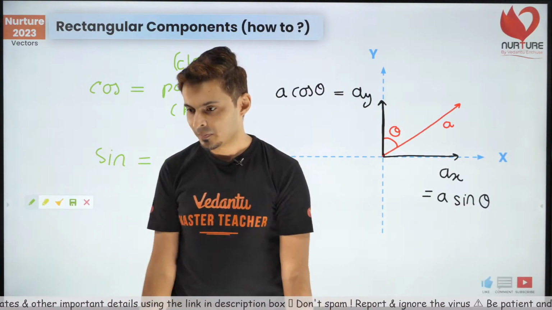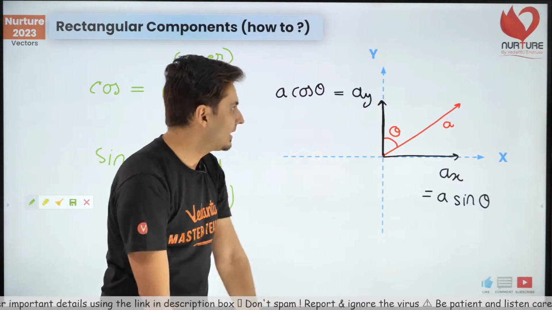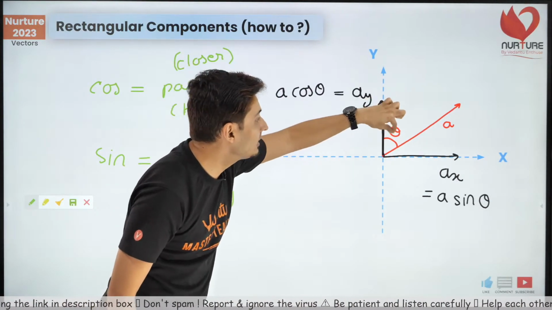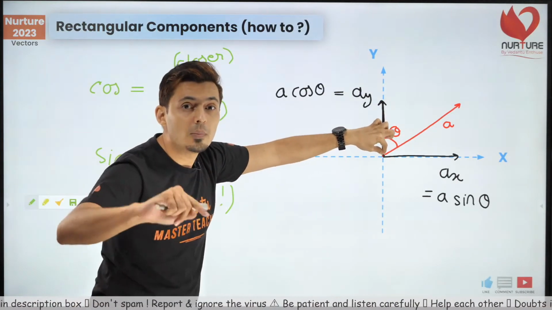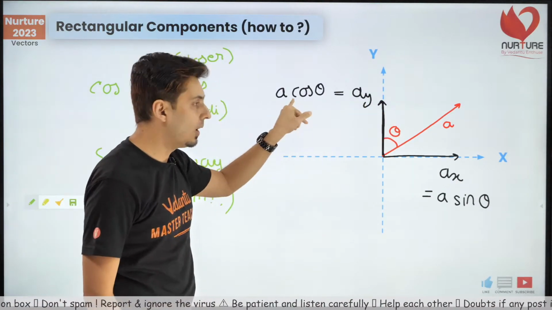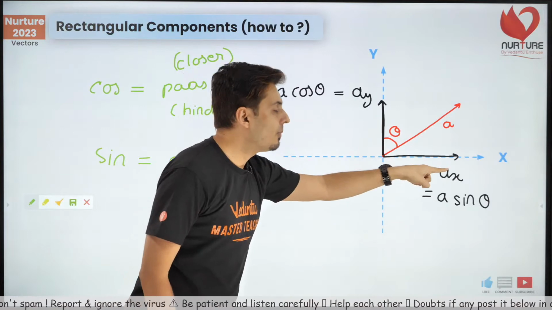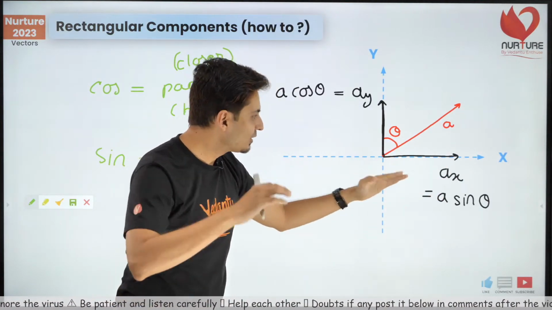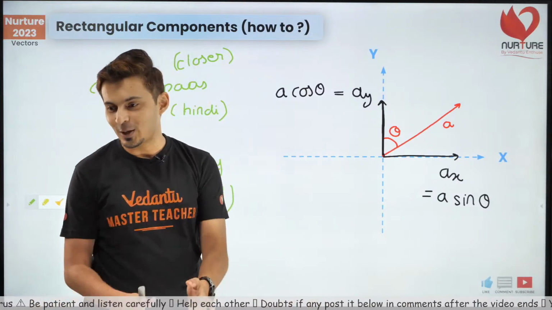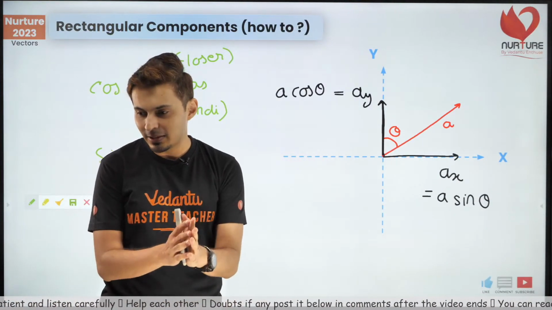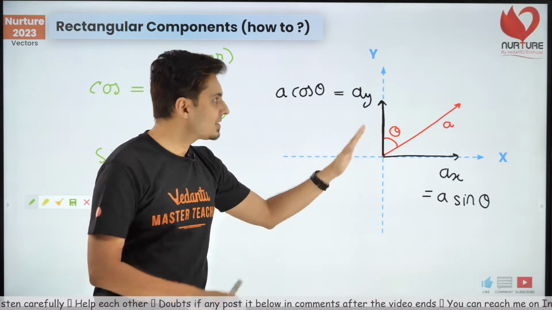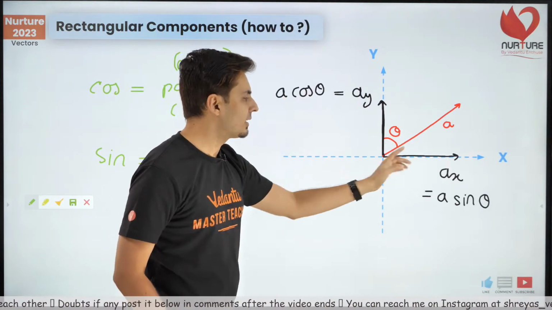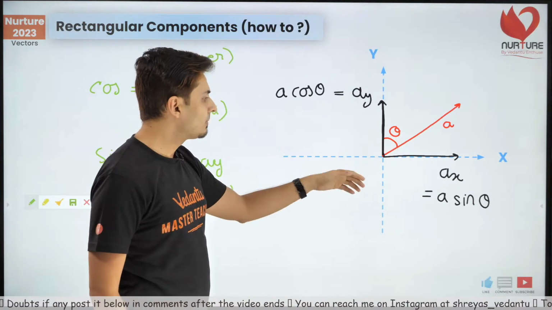Is that clear? So, Sagar, whichever component is closer to the angle is cos, and whichever component is farther away has committed a sin, so that's a sine component. That's how you're going to remember. Is that clear? In this situation, the y component is a cos theta, the x component is a sine theta.